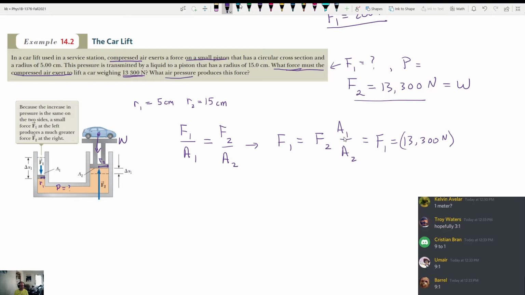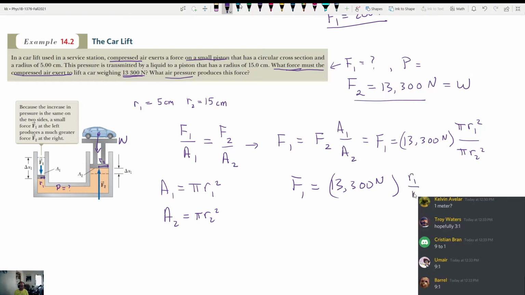We plug in A1. So remember that the way areas are calculated, if it's a circle, it says it's a circular cross-section. So we know that A1 is going to be pi times R1 squared, and A2 is going to be pi times R2 squared. We can plug these into our equation up here. So we're going to have pi R1 squared over pi R2 squared, which means that F1 is going to be equal to 13,300 newtons multiplied by the ratio of R1 over R2. They're both squared, so we can just put the squared up like this, and then we can plug in their values.